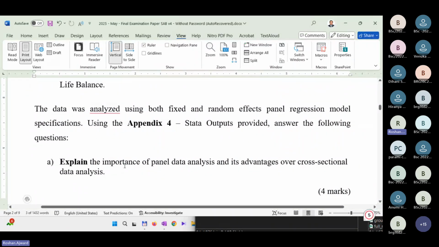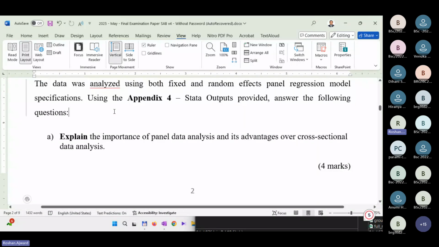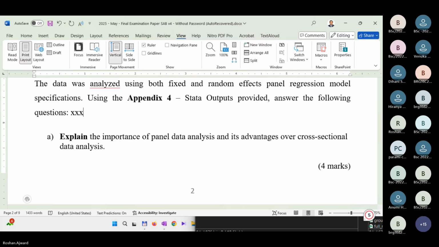Now here you are given in appendix 4 the panel regression outputs. So what I'm going to do is I will put some marks here. Okay. Explain the importance of panel data analysis and its advantages over cross-sectional analysis.